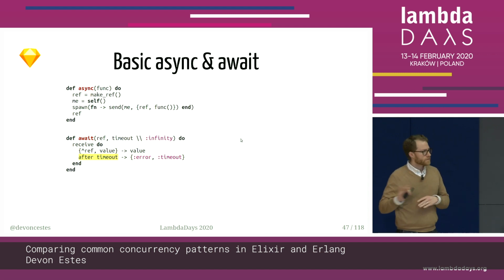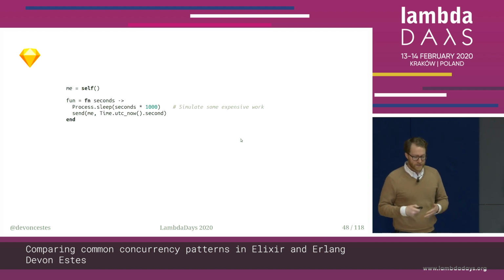And I just want to give 2 other quick examples to show this, because this is basically what makes this pattern. So here's a quick example. We have a function here, and that function's job is to wait for some amount of seconds to simulate some expensive work of varying time. And then when it's done, it's just going to send the current second, so what time it is, just the second, back to the parent process.